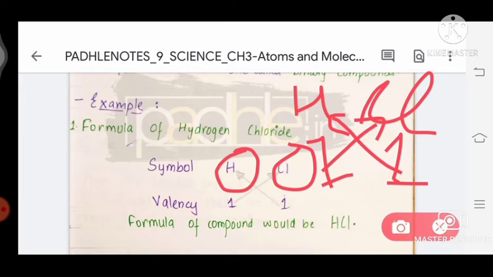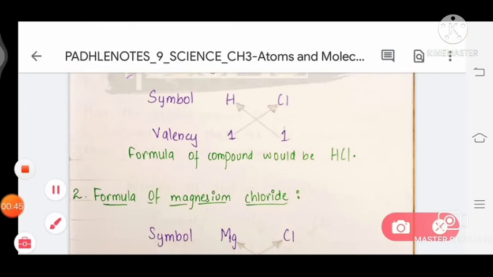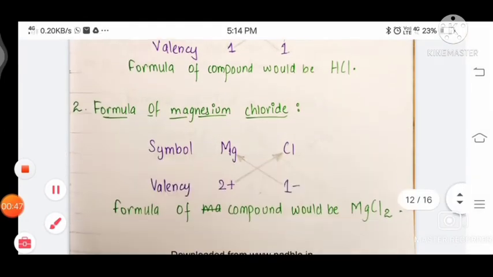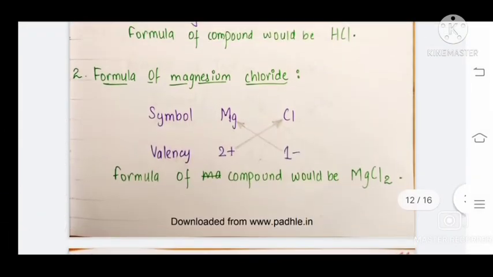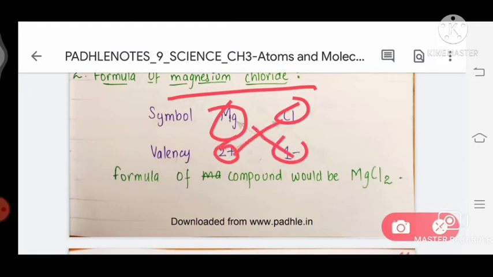So these valencies are 1, and we do not need to write the 1. So the formula will be HCl. Second, the formula of magnesium chloride. Again, we write the symbols, then the valencies, then cross them, and we get MgCl2.